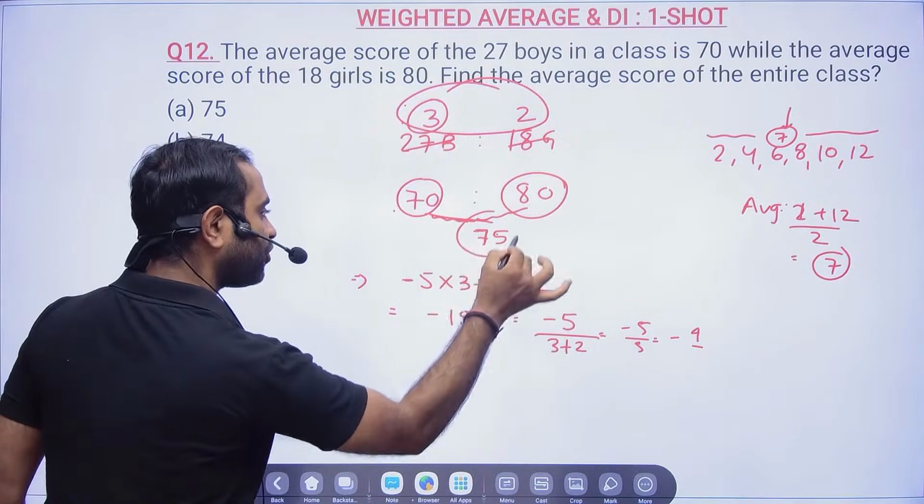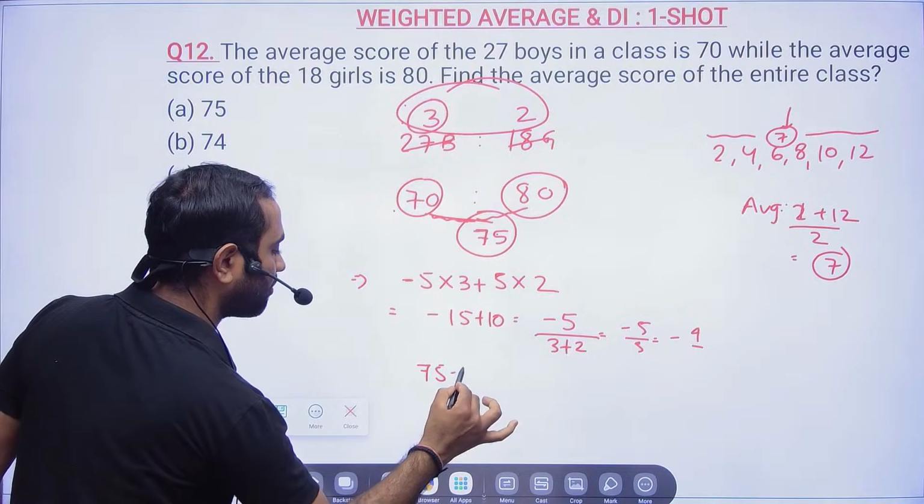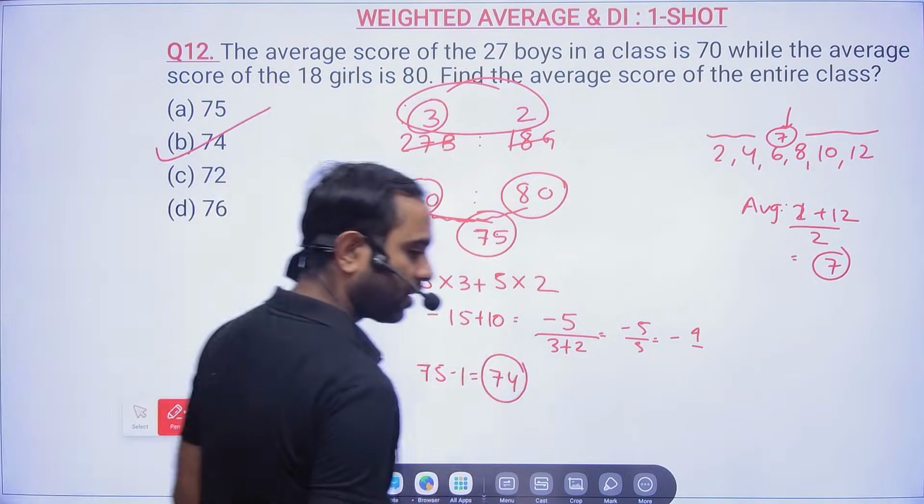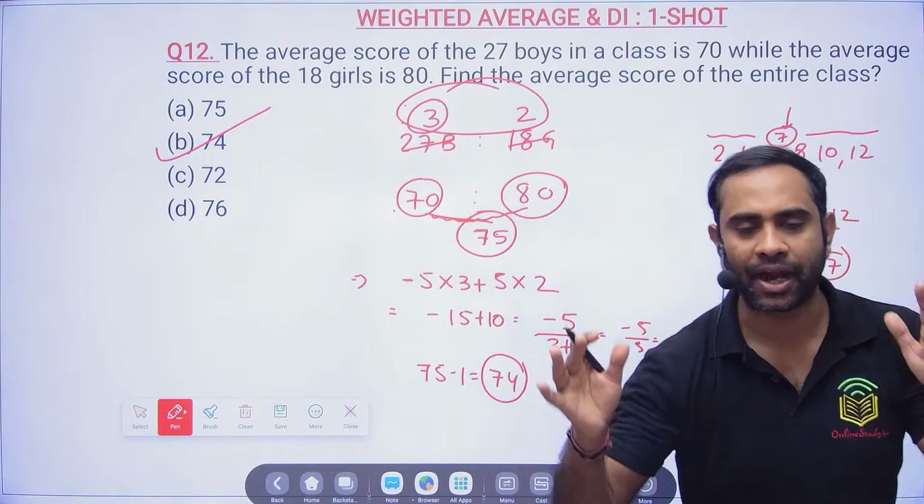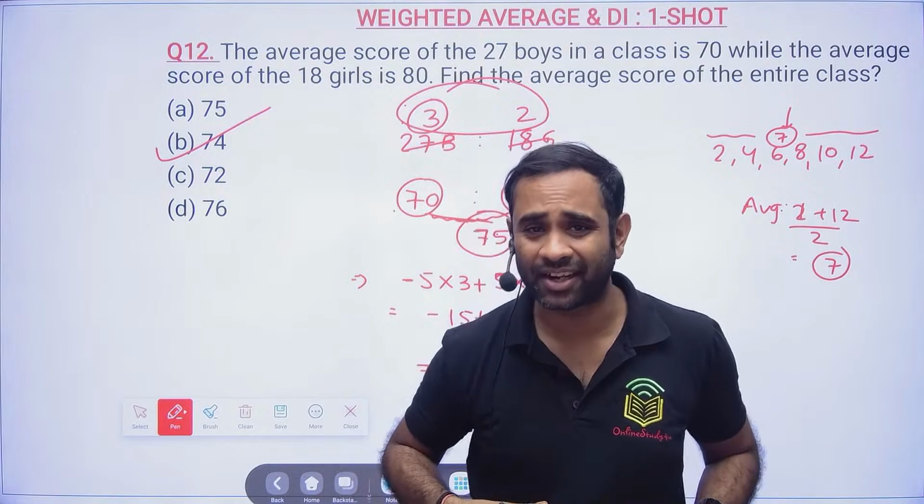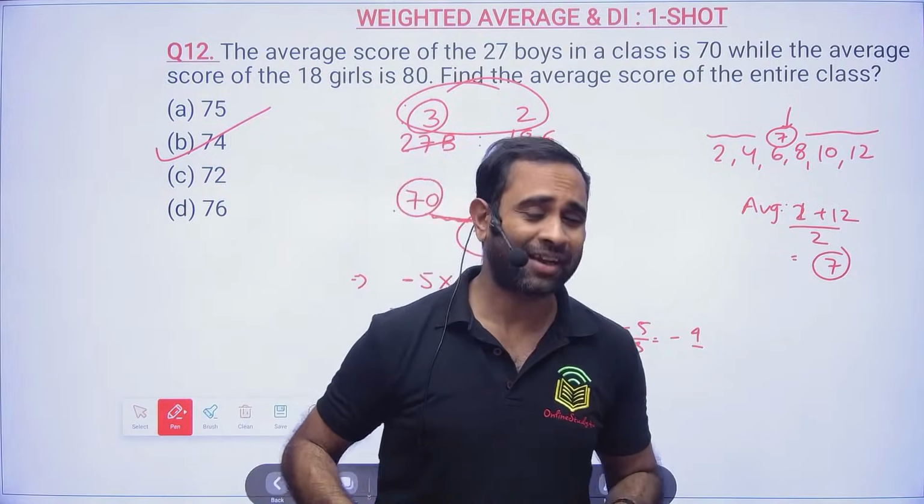So here I have assumed 75. Now 75 minus 1 will be equal to 74. That is what you guys have got. Sir, I did not understand this. Sir, this new method, how will I understand? How will I digest it, sir? My stomach is not well.